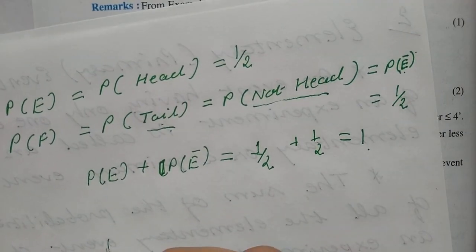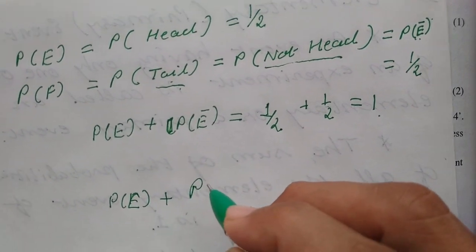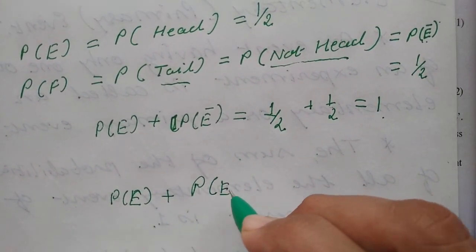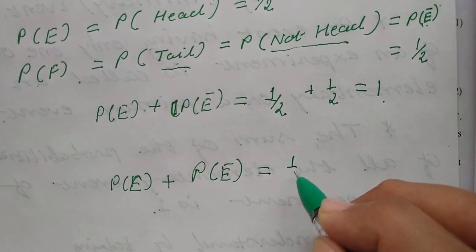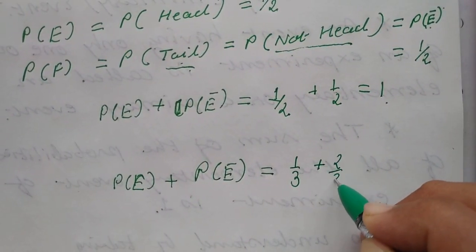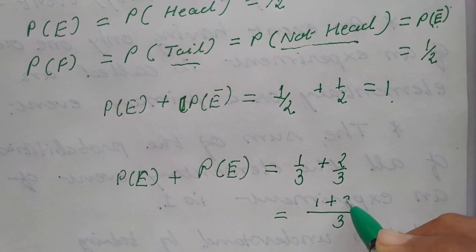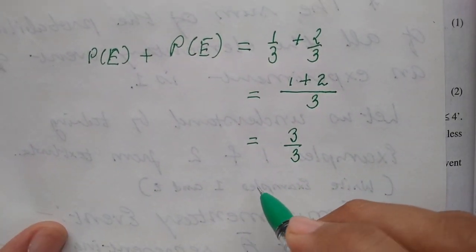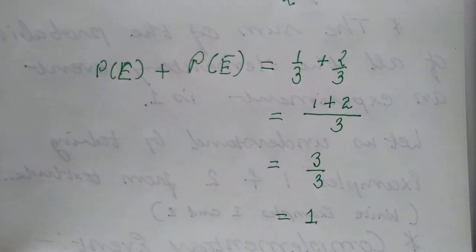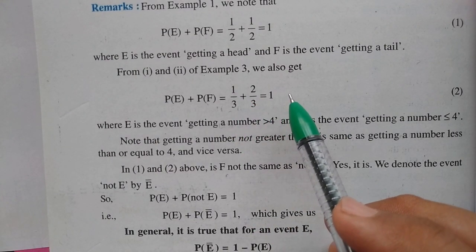So P of E plus P of E bar is equal to 1 upon 3 plus 2 by 3, LCM 3, 1 plus 2 is 3 by 3 and that is 1. Okay children, so here 1 upon 3 plus 2 by 3 getting 1.